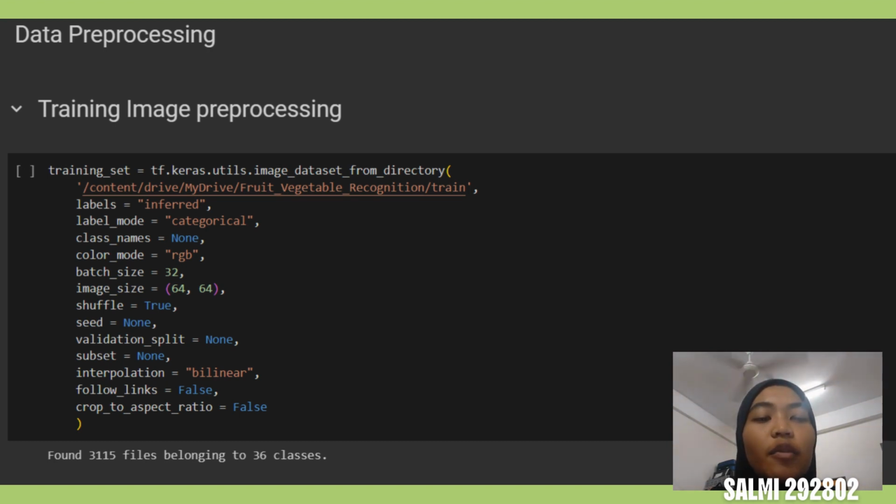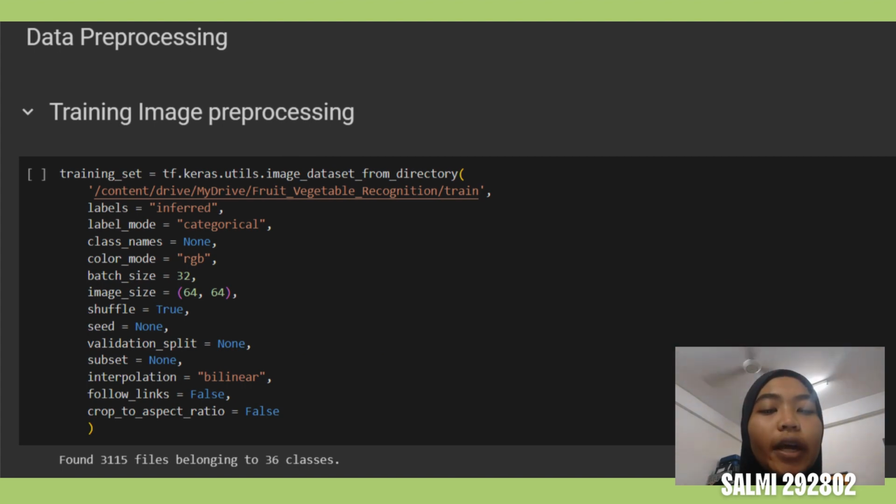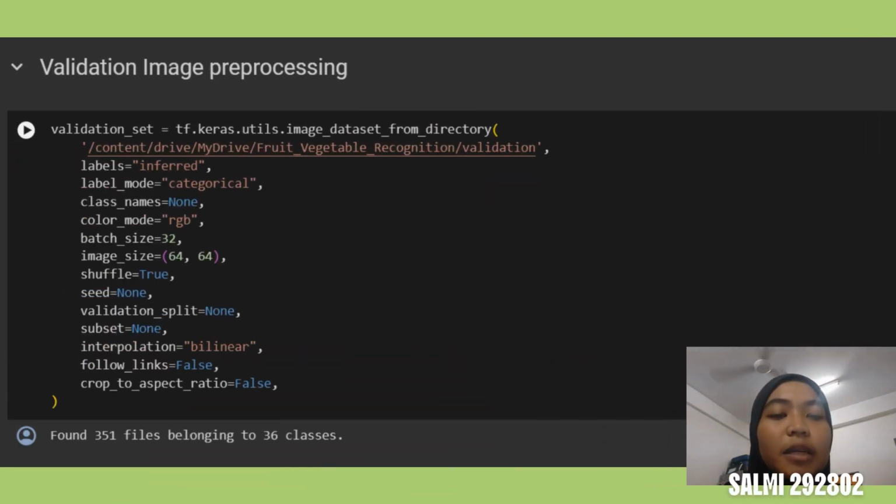So this training set variable will go to this directory, and this directory will be modified and everything, and the result is restored in the training set variable. Here it found 3115 files belonging to 36 classes. So it shows we have successfully loaded 36 fruit and vegetable classes and 3115 images.